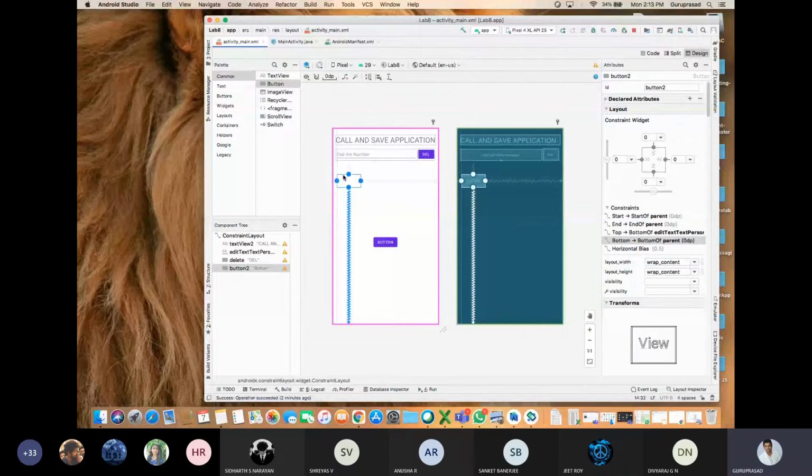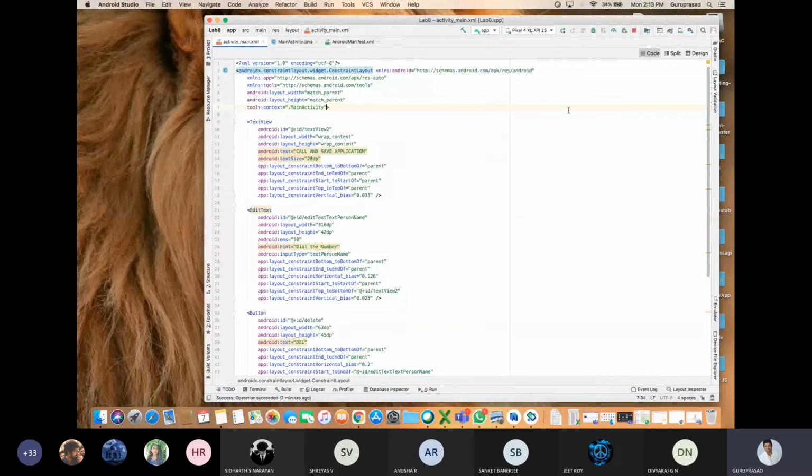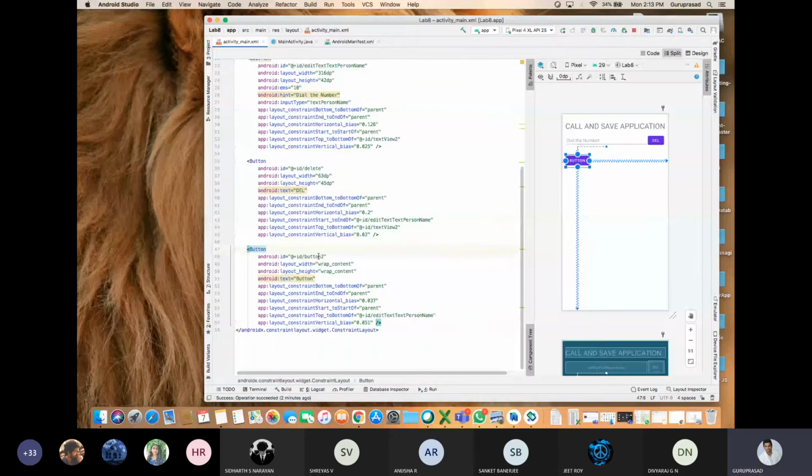Then I'll go to the code. I'll go to the split option. So this button, by default the ID is button 2. I'll be changing it as 1. Is that fine? Next, I'll be changing this text as number 1. Then I'll be minimizing the size. I'll be changing this as 1.